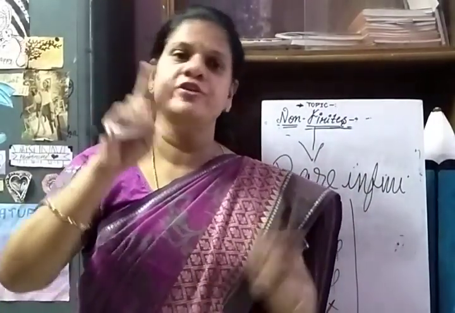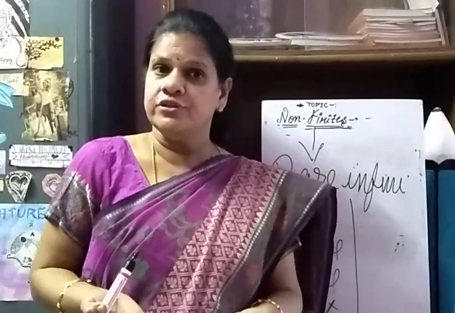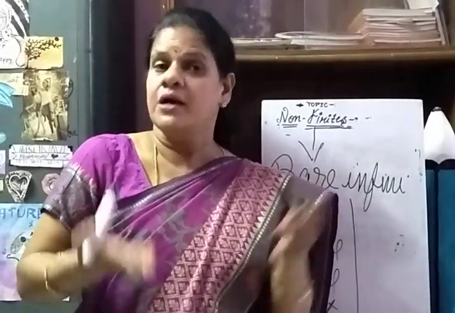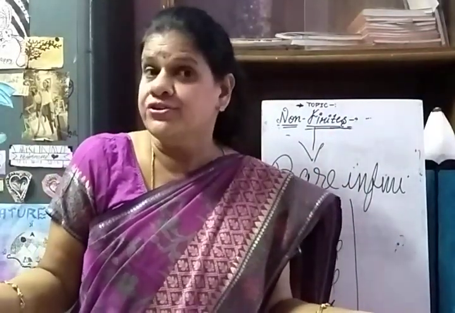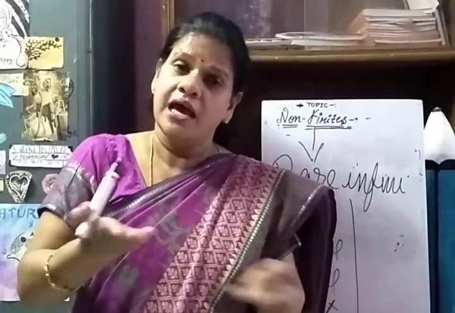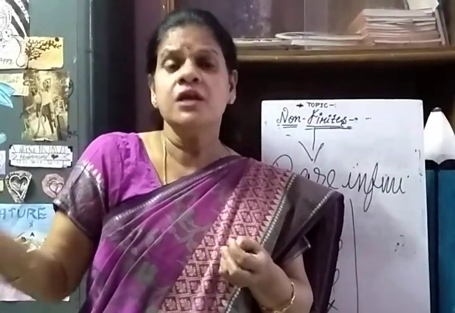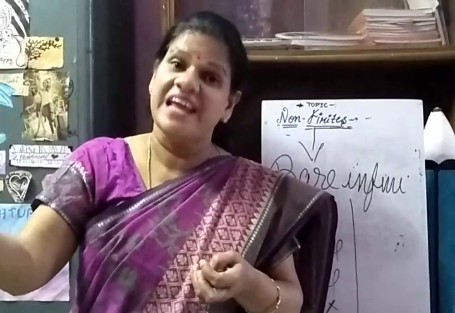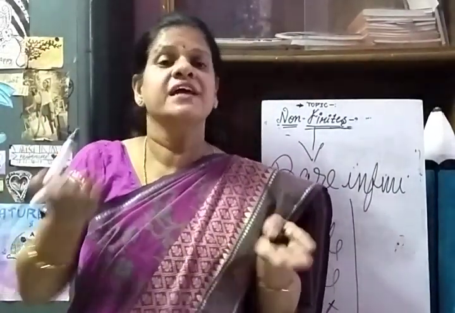I told you again, infinitive, two types: to plus verb, or bare infinitive, which is used along with make, let, bade or had. I had to convince him. I made him pray to God. I made him what?